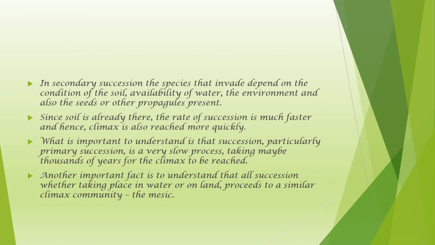In secondary succession, the species that invade depend on the condition of the soil, availability of water, the environment, and also the seeds or other propagules present. Since soil is already there, the rate of succession is much faster and hence the climax is also reached more quickly.